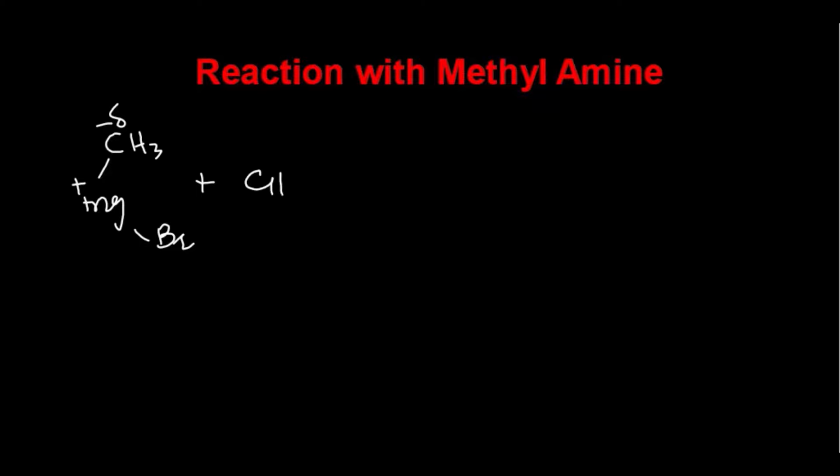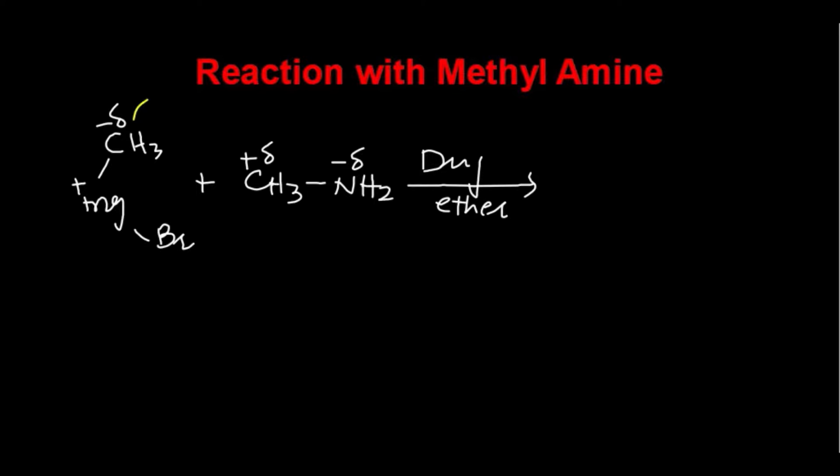For example, we have CH3NH2. This is methylamine. Now nitrogen is more electronegative as compared to carbon, so there is a partial negative charge on nitrogen, while carbon has partial positive charge. This reaction takes place in the presence of dry ether. Dry ether should be there in the medium to carry out the reaction in the forward direction. Now students, we will see how the reaction proceeds.